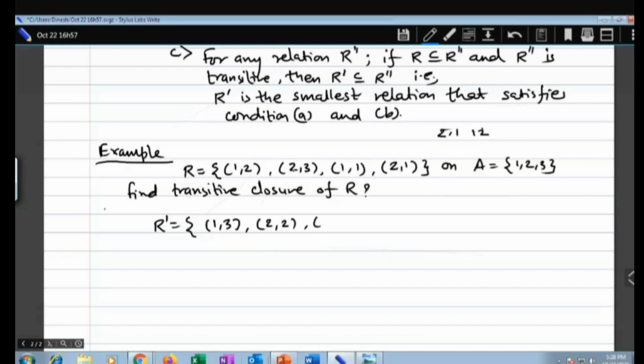And then 1 2 2 1 1 1 is there. 2 1 1 2 2 2 is there. 1 3 we have already added, no? 1 2 2 3 1 3 is there.